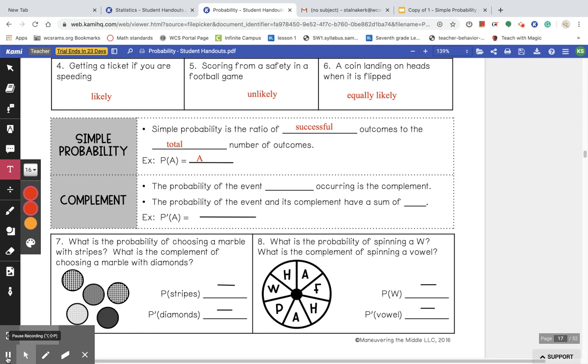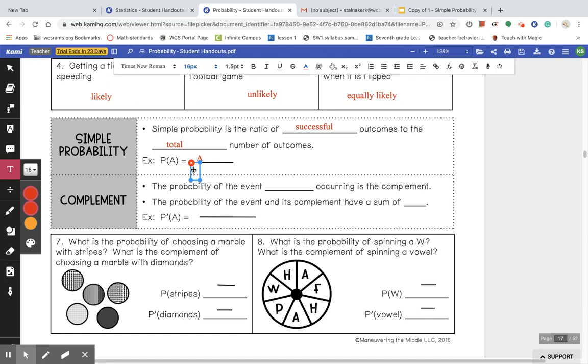Sorry about those noises. All right, so for example, P(A) would look like A over the total outcomes. A is the successful outcomes, over the total outcomes that are possible. We'll see that in an example.